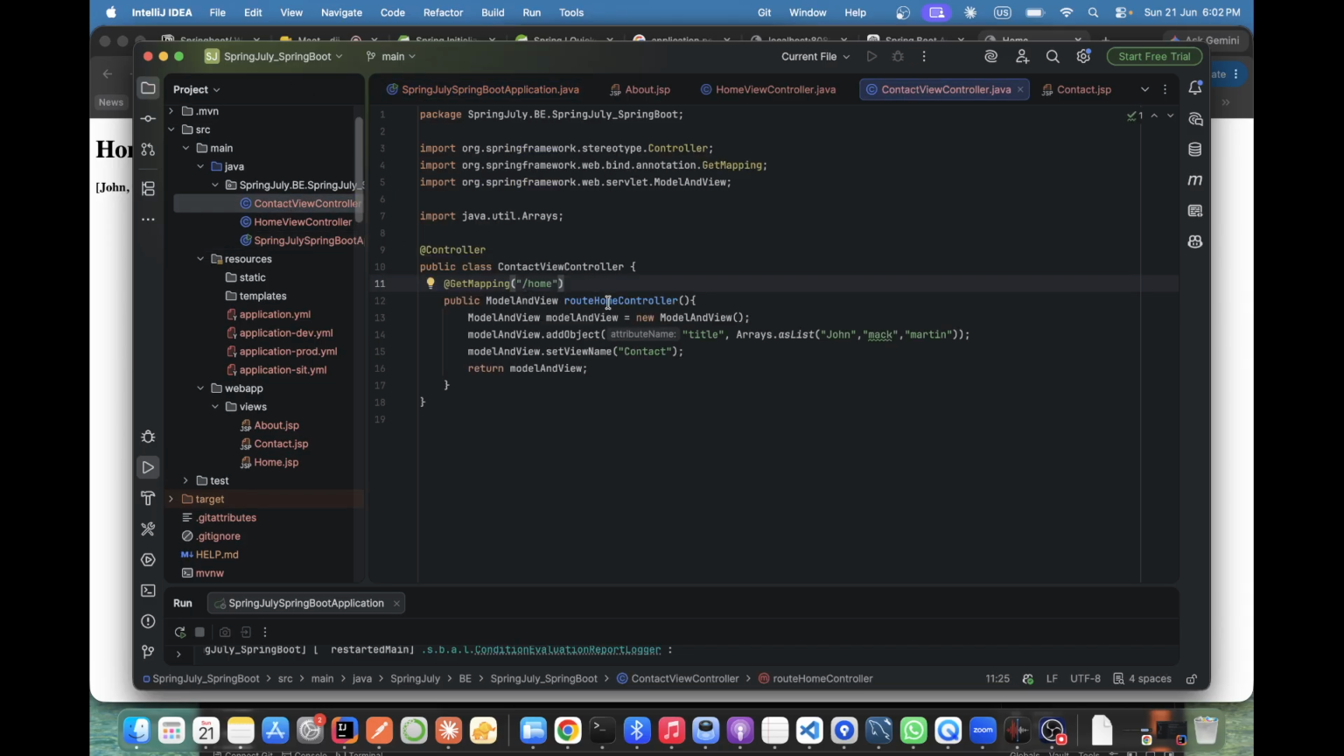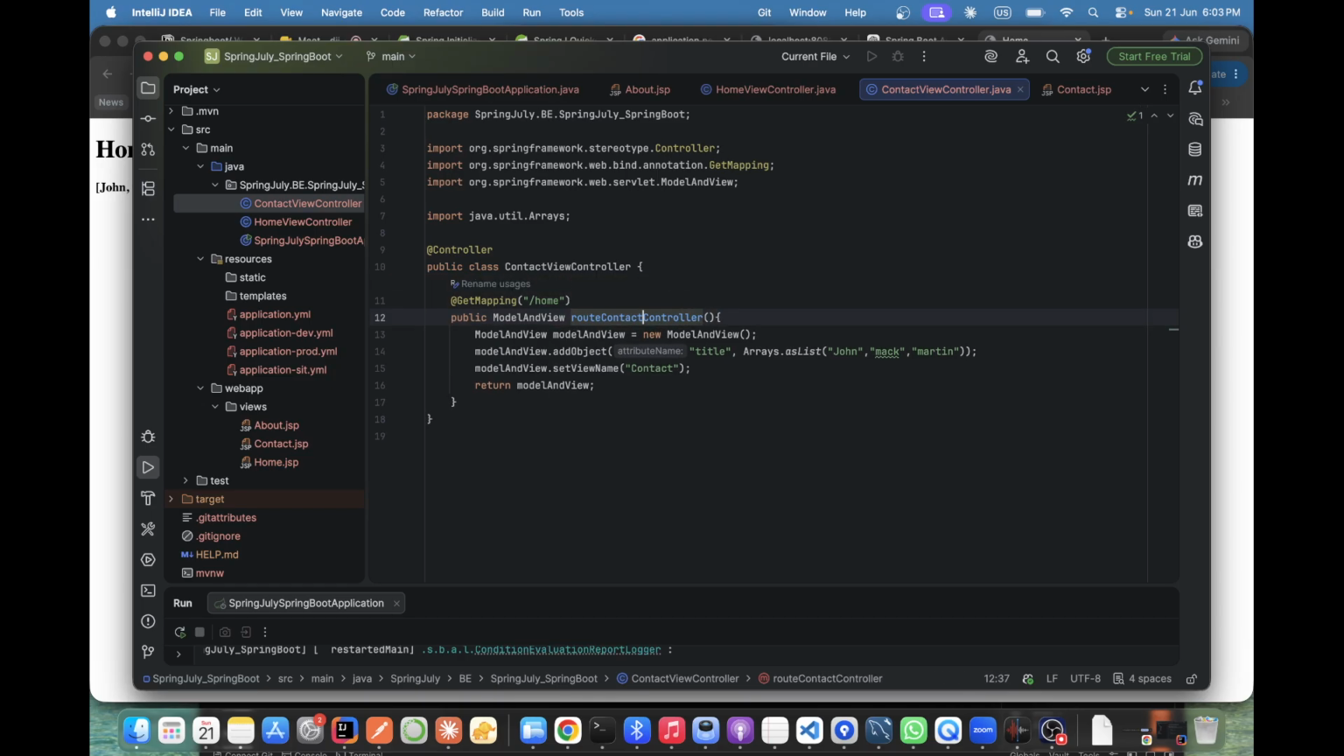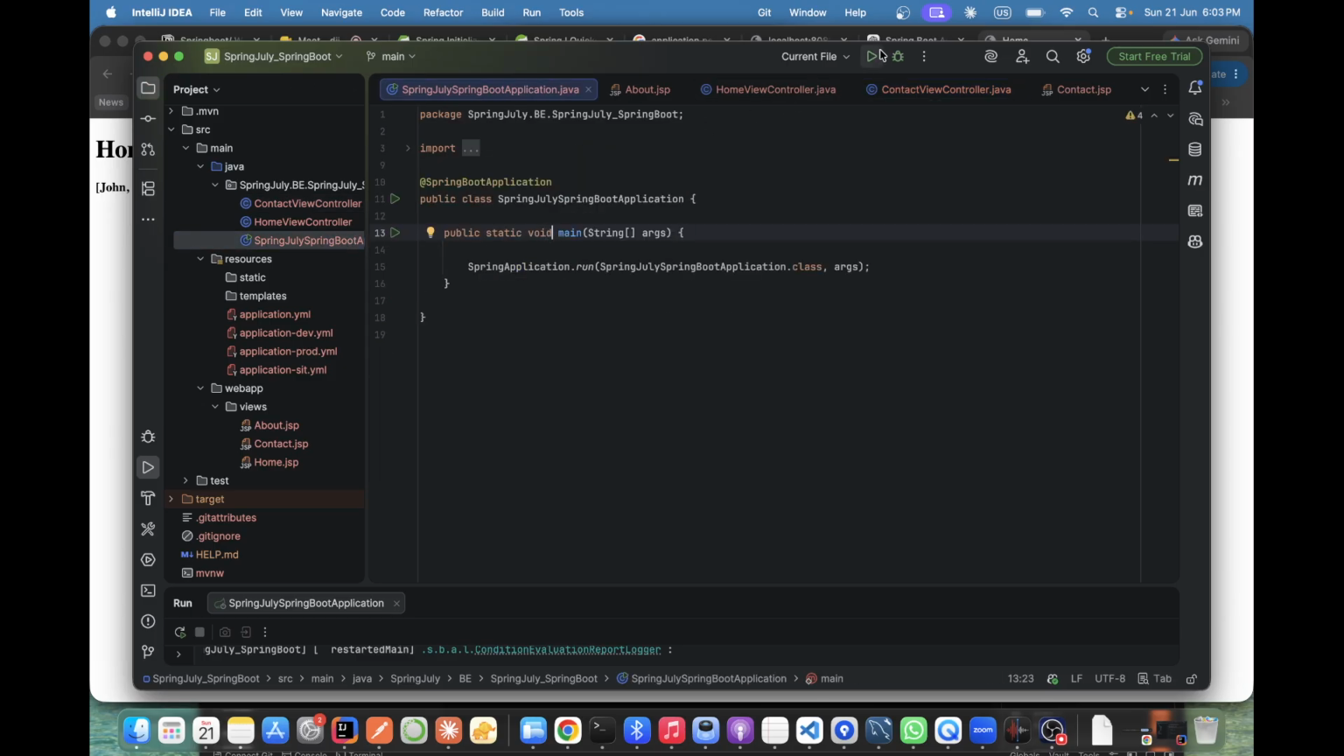I think I need to change it here. Route to route contact. Then it will work here. Here it will work, but in the browser it will be an issue. Route contact. Now you got your answer, your question, everything from your side only. See, everything is there, just minor changes.